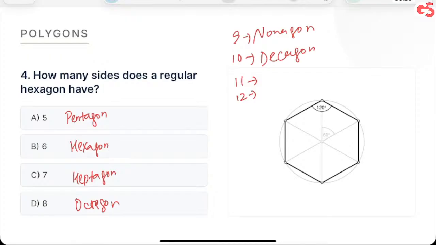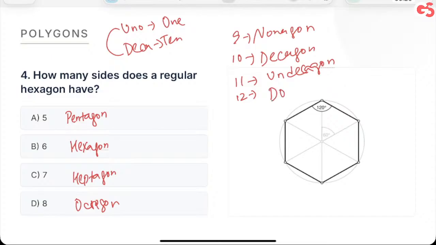See, uno is 1, deca is 10 in Greek. So they combine it, one more than 10, undecagon. For 12, it's dodecagon. All right.